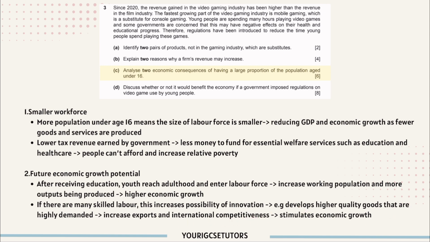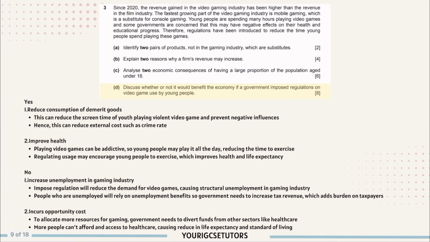Also stimulate economic growth. Okay, D. Discuss whether or not it would benefit the economy if a government imposed regulations on video game use by young people. First, yes, it can reduce the consumption of demerit goods. So, video games we can consider as demerit goods. So this can reduce the screen time of youth playing violent video games and prevent negative influences. Hence, this can reduce the external costs such as crime rate. So remember, external cost is the cost to a third party when consuming a good.